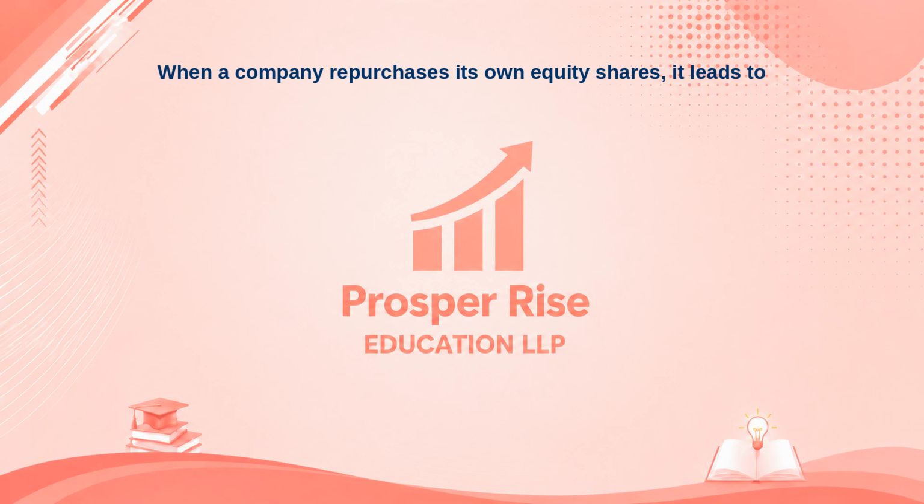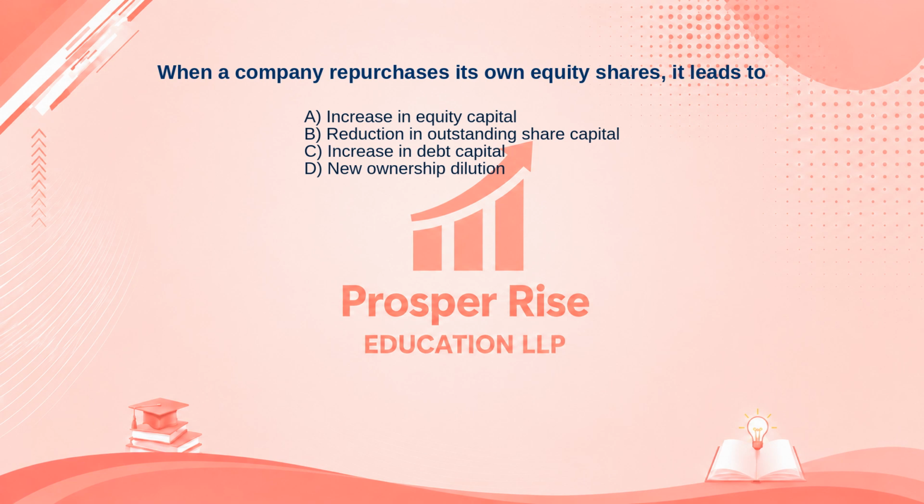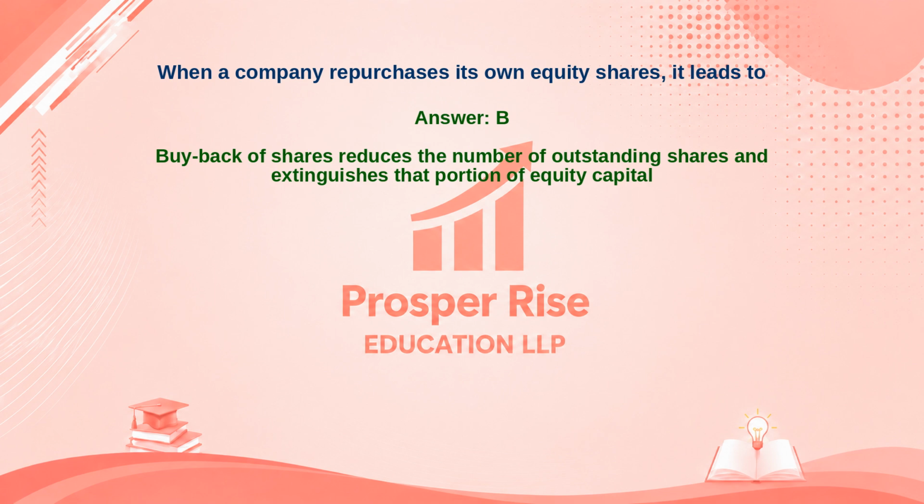When a company repurchases its own equity shares, it leads to. Here are your options. A. Increase in equity capital. B. Reduction in outstanding share capital. C. Increase in debt capital. Or D. New ownership dilution. Take a moment to pause the video and decide. The correct answer is Option B. Let's see why. Buyback of shares reduces the number of outstanding shares and extinguishes that portion of equity capital.